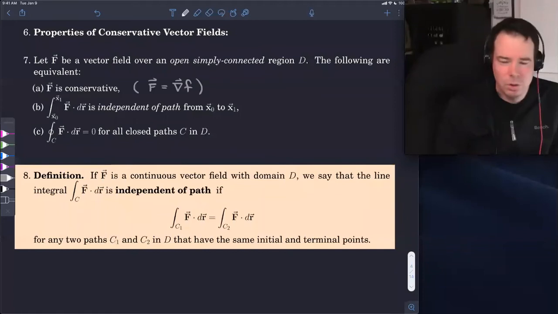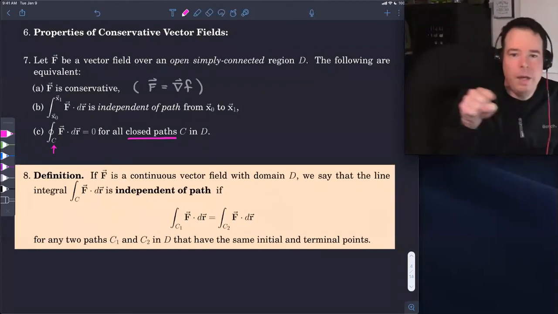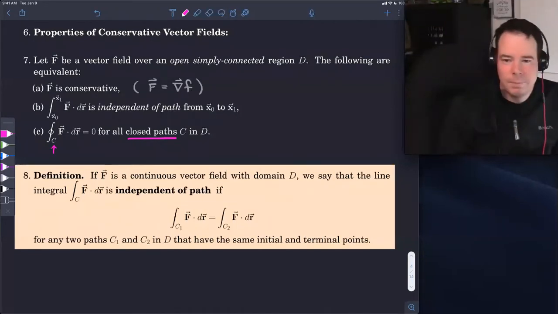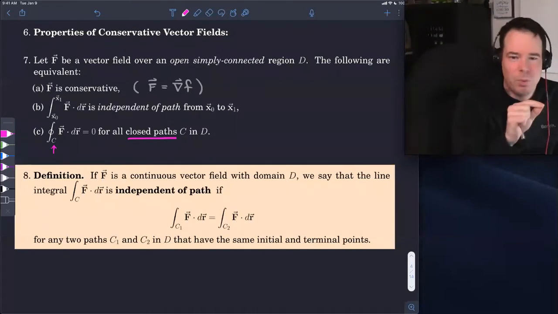So the circle around the integral in part C just means that it's an indicator to us that this curve C is a closed path. So we are integrating around a closed path. It's just a visual indicator that says, hey, this integral you're looking at, it's not going from one point to a completely different point. It's actually going from one point back to itself around a closed curve.